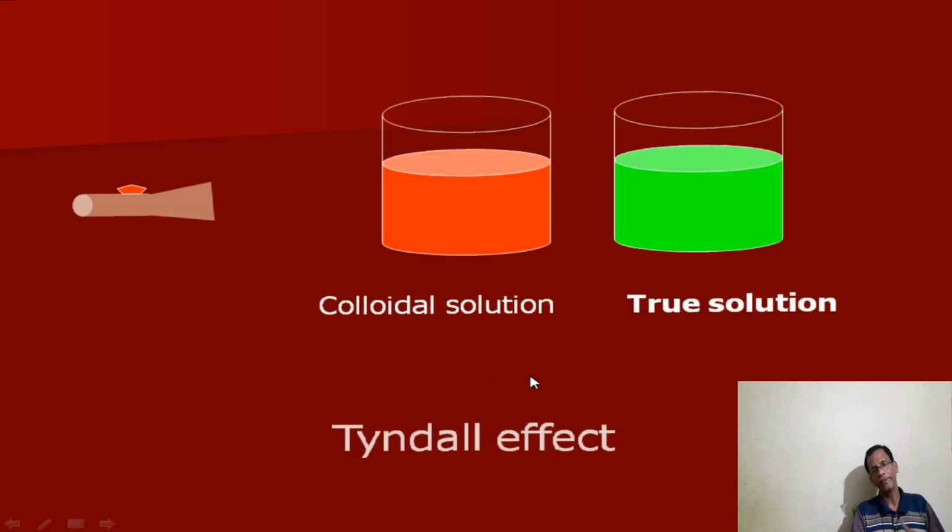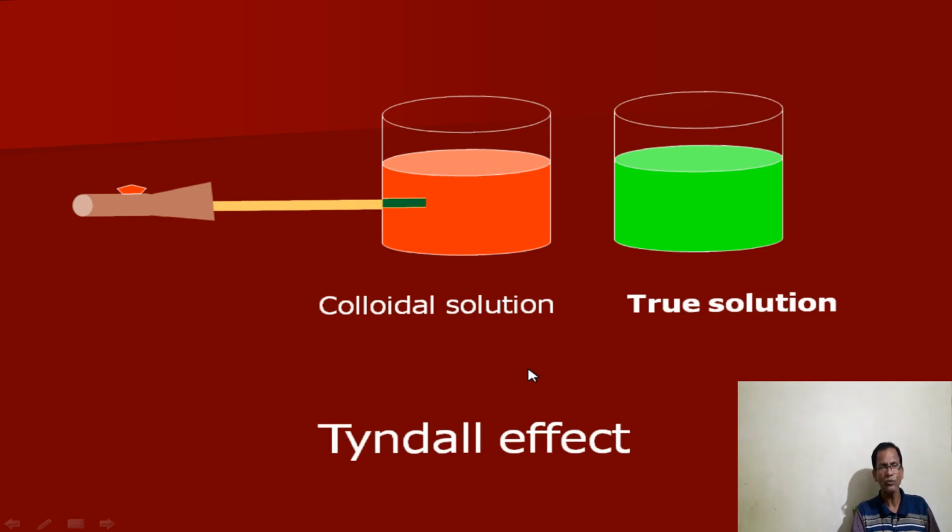The Tyndall effect is generally observed in this way. When the same light is passed through a colloidal solution and a true solution, just see the difference. In the colloidal solution, it shows a change in color. But in the true solution, there is no change in color of the particles. The same color remains. But in the colloidal solution, there is a change in color. That is what is called the Tyndall effect.